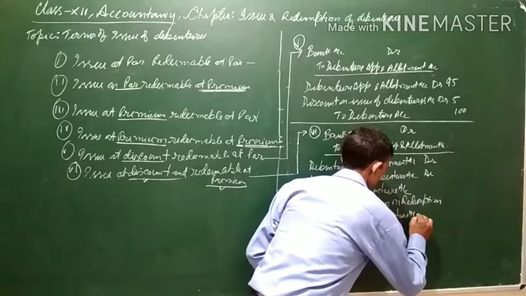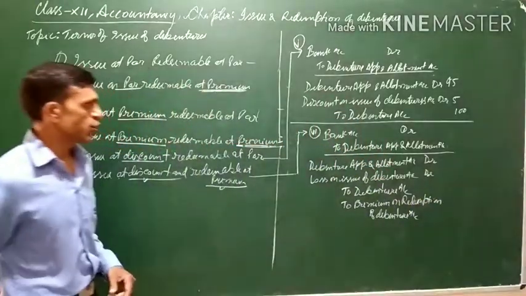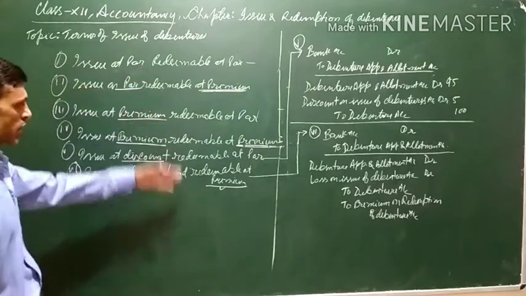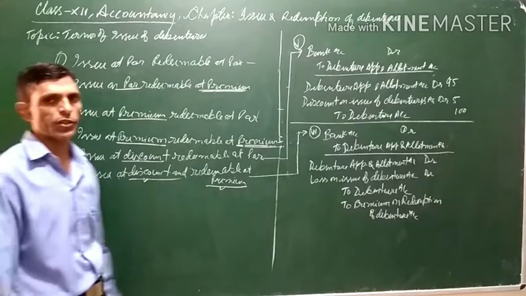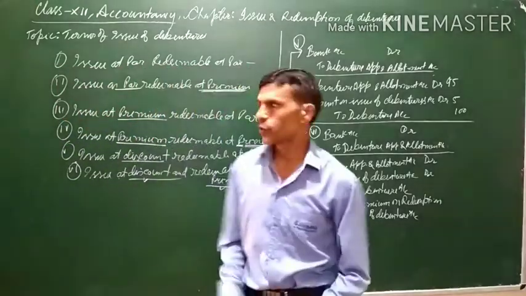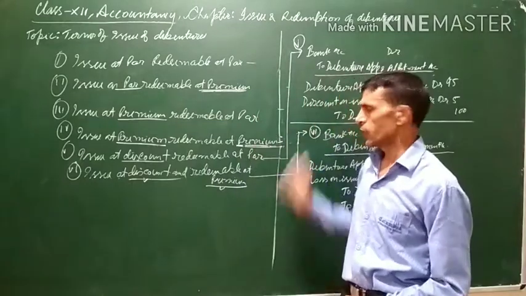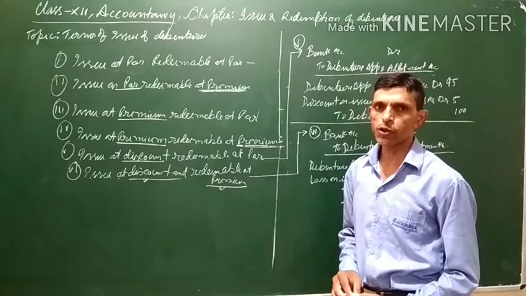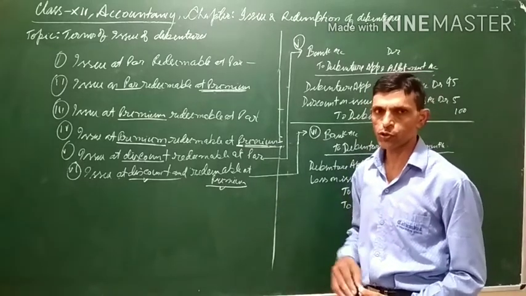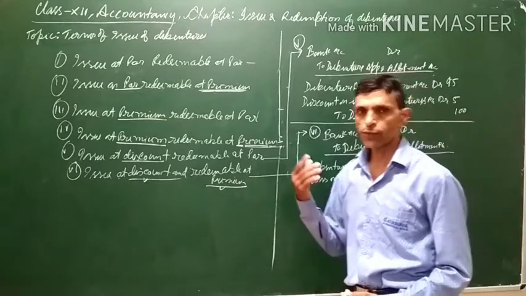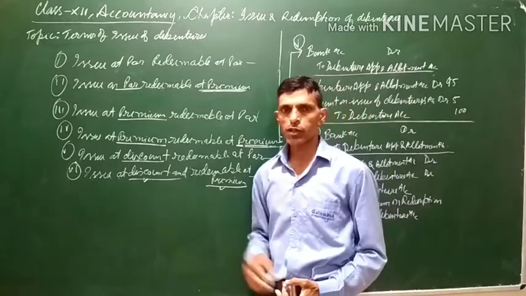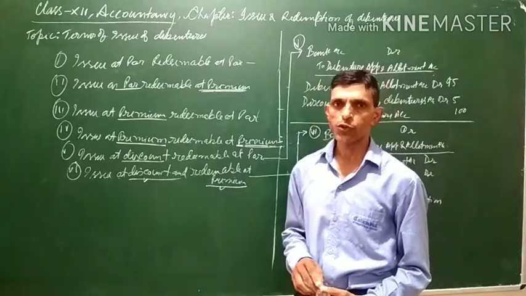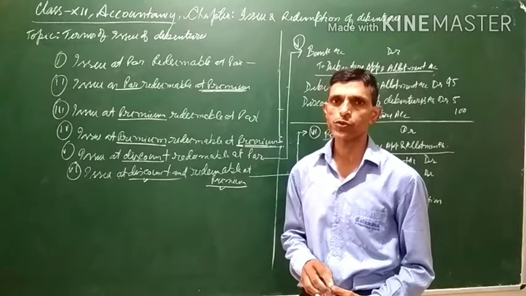These are the various scenarios, the 6 scenarios which we have discussed. These are the various conditions, or terms and conditions, on the basis of which the debentures are issued, and these are the general entries which will be passed at the time of issue. Next, we will be solving some practical questions also, but with the general entries: if the debentures are actually issued, the amount of debenture, the principal, the discount, premium, everything will be mentioned in the question, and on that basis we will solve some questions in the next video.